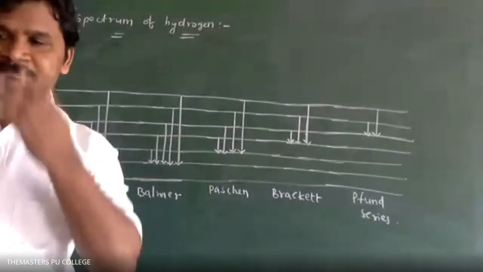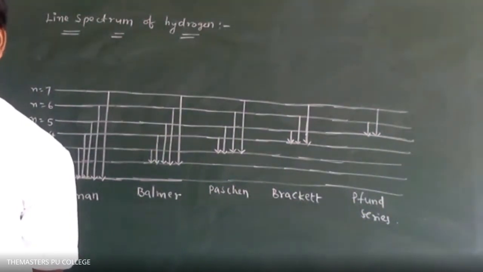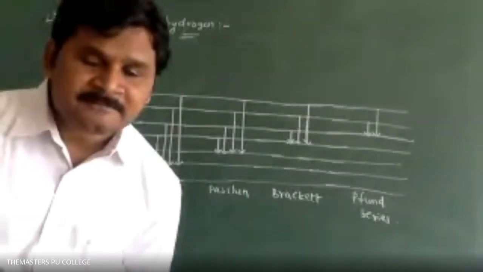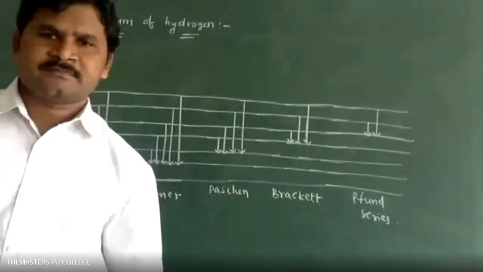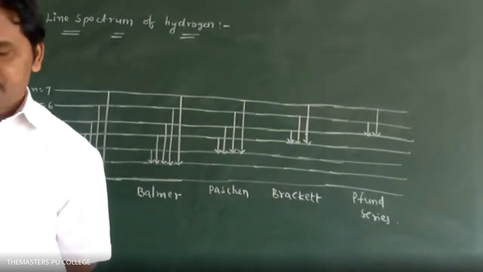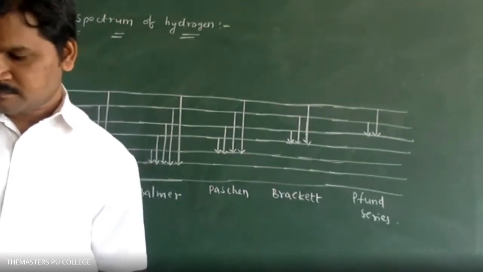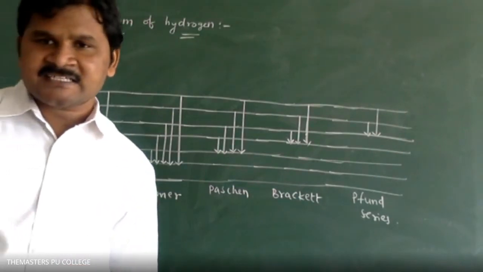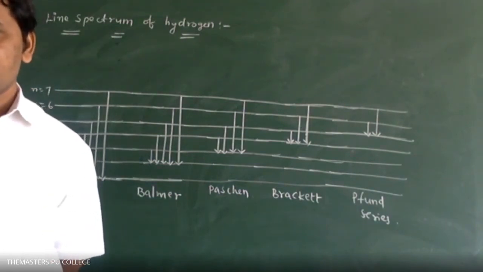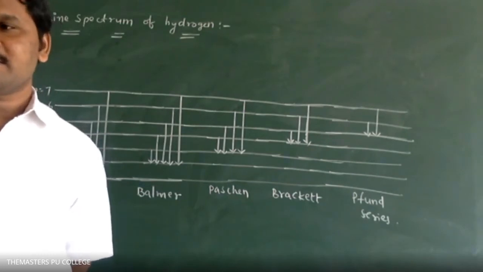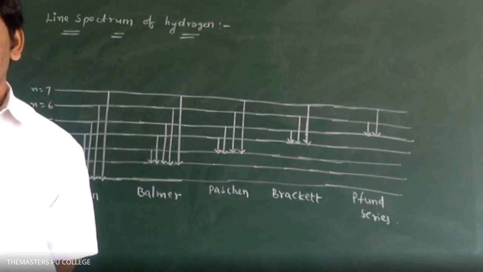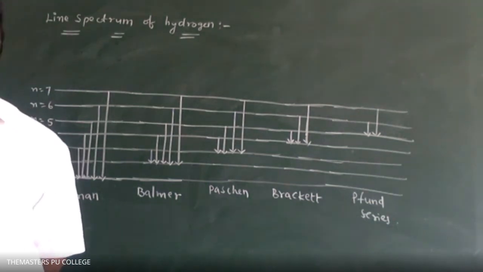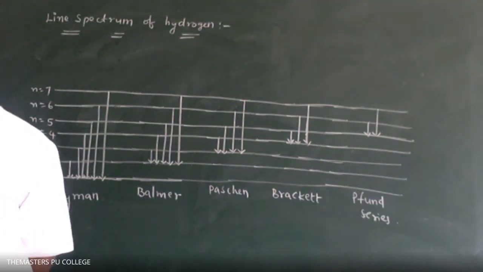The spectrum obtained by recording the electromagnetic radiation emitted by hydrogen is called the hydrogen spectrum.